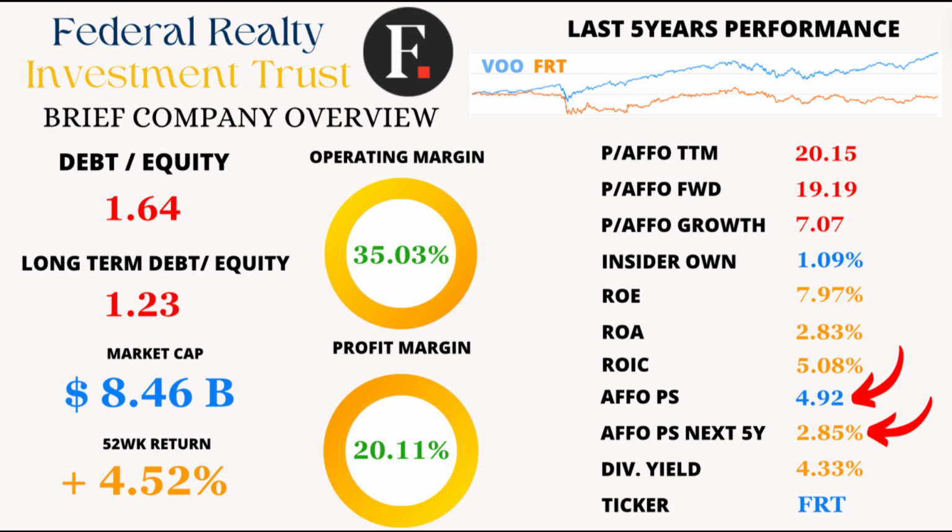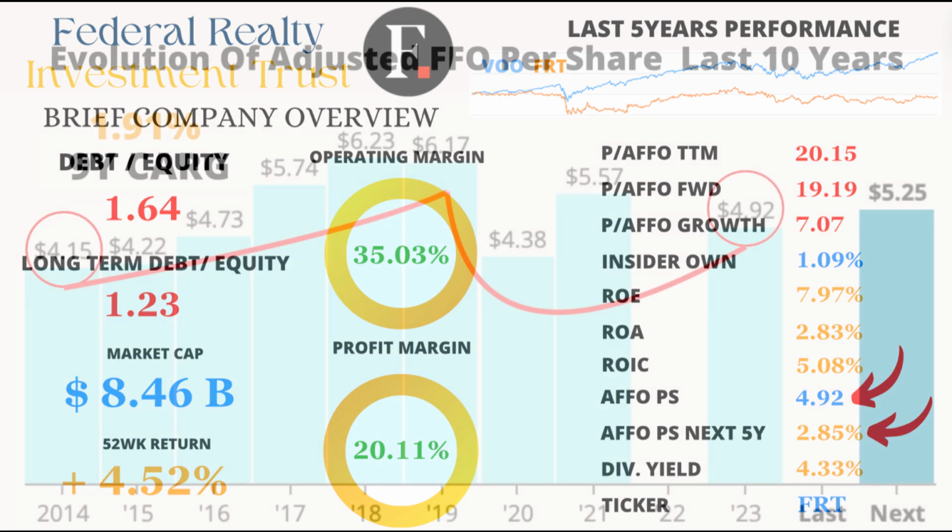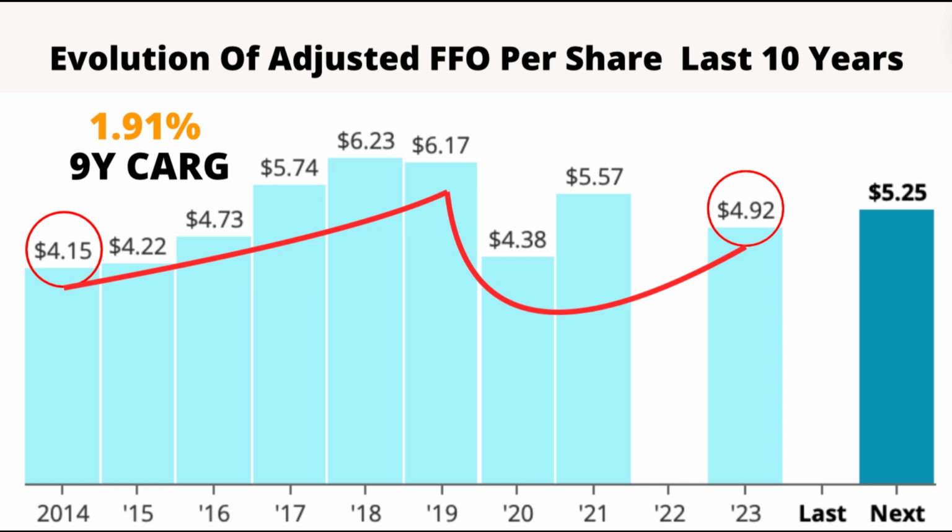Next, let's look at adjusted funds from operations per share, which currently stands at $4.92. Looking ahead, the expected growth rate over the next 5 years is 2.85%. When we examine the evolution of AFFO per share over the last 9 years, we see a relatively flat trajectory with a compound annual growth rate of 1.91%.